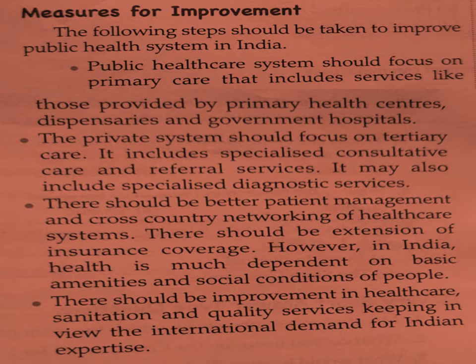Now, what are the measures for improvement? How can it be improved? So, to improve the public health system in India, we can follow some of the steps. The public healthcare system should focus on primary care, that includes services like those provided by primary health centers and dispensaries and government hospitals.